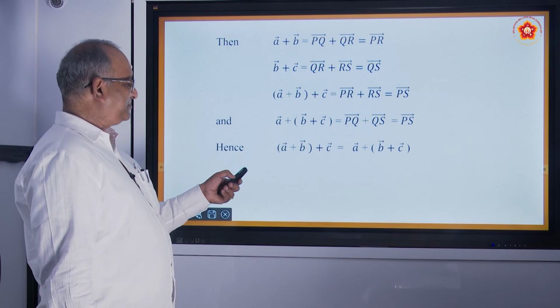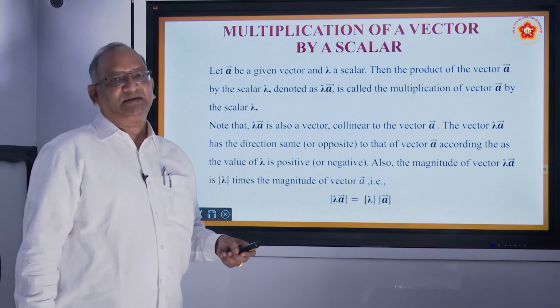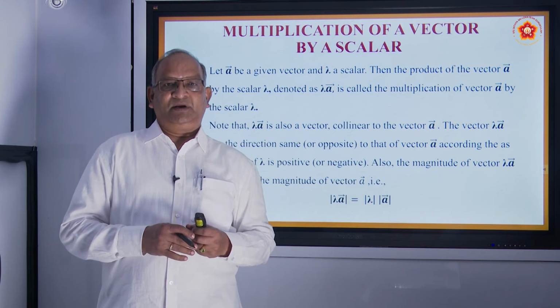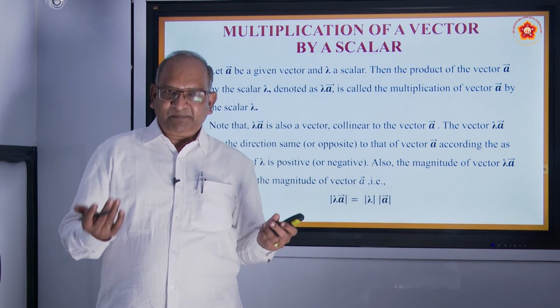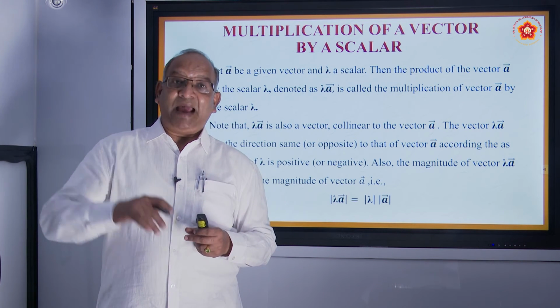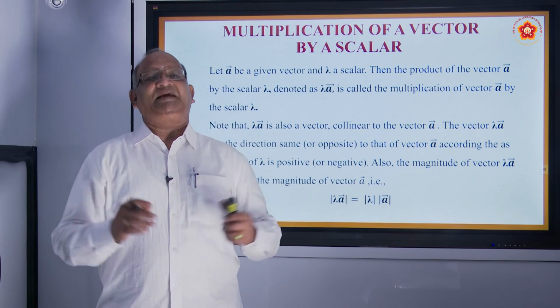The same thing is explained here. Multiplication of a vector by a scalar. Suppose you have a vector A. If I multiply it with 5, what will happen? When I multiply a vector with 5, the magnitude will get multiplied by 5, but the direction will remain the same.